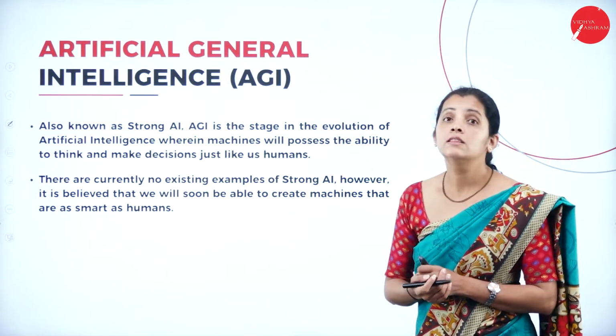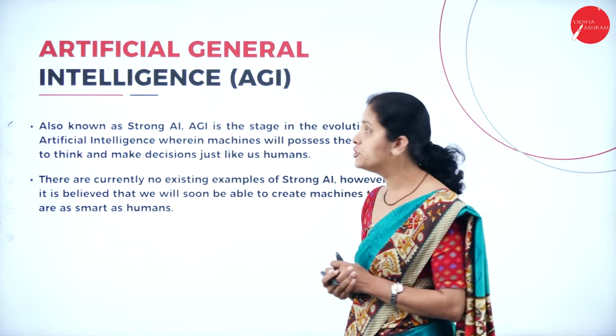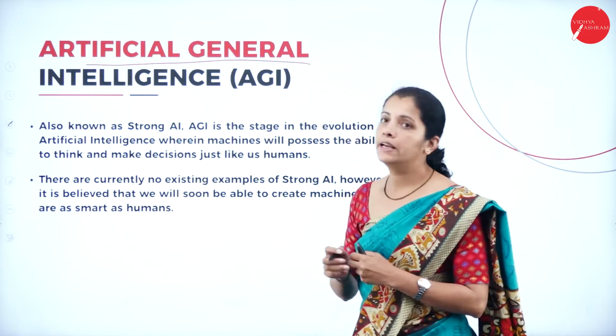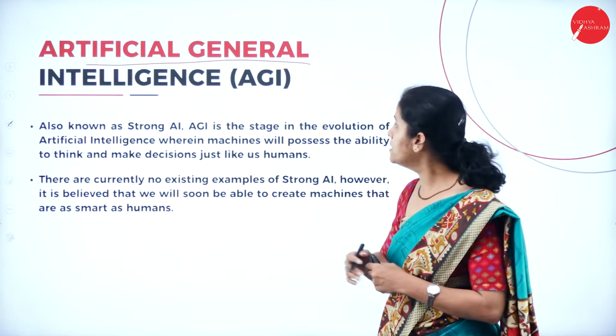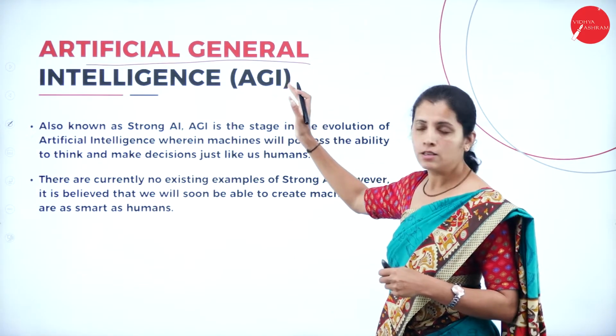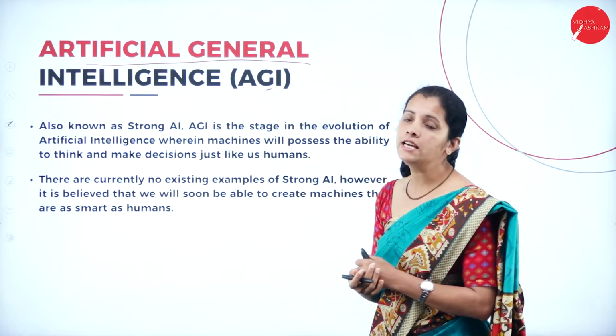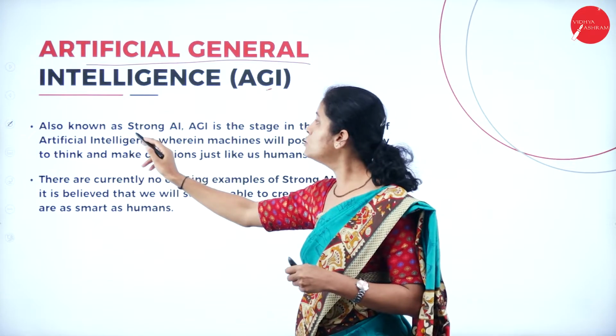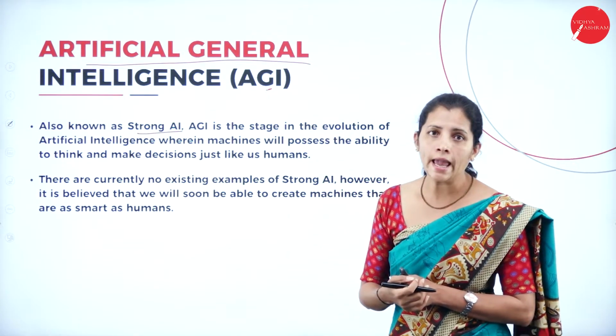Moving further, the second type of artificial intelligence is artificial general intelligence. It is nothing but AGI. Here, what is this G? G is nothing but general. It is also called strong AI.